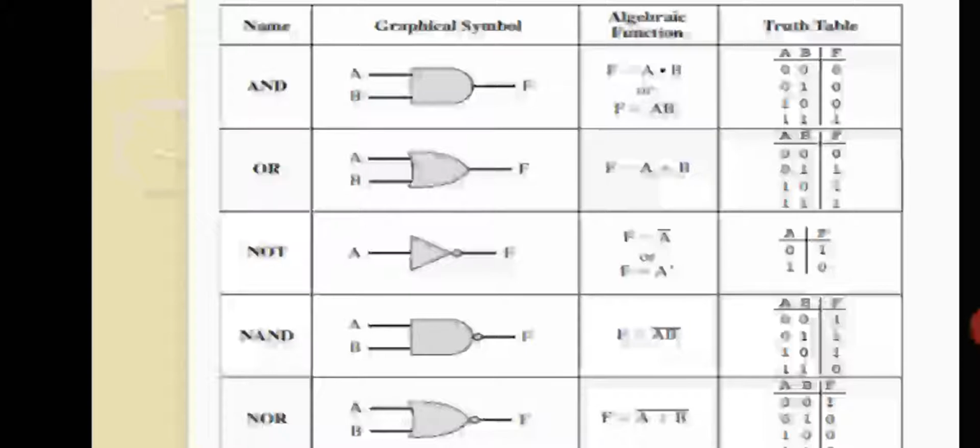So what are you going to do? You are going to add it. After adding, you are going to invert it. Now 1 plus 1 is 1, but as you have that bar, you have to negate it, or invert that bit. So 1 plus 1 is 1, but the answer is 0 because you are going for that NOT gate. Now when two inputs are 0, you are going to get the output as 1. Can you see?